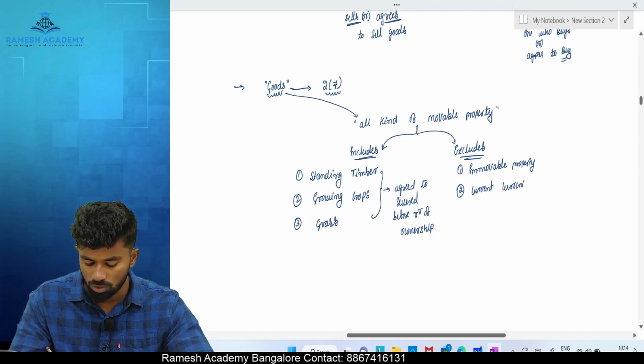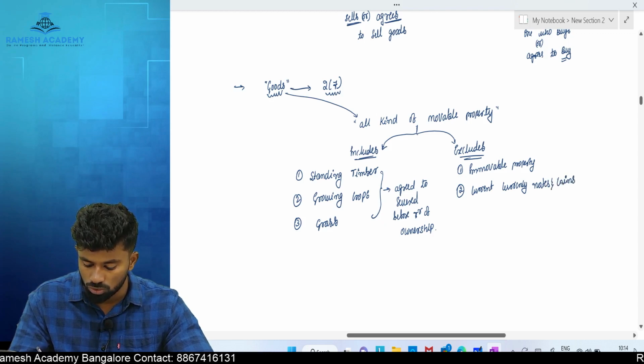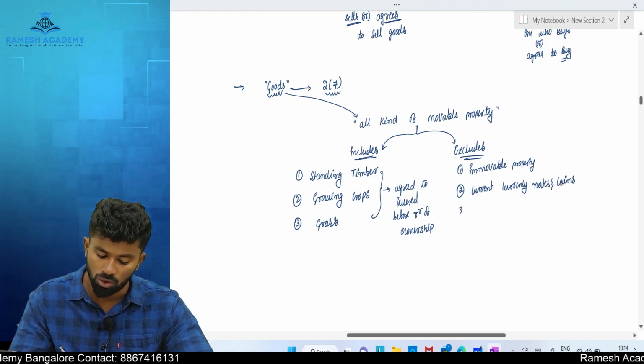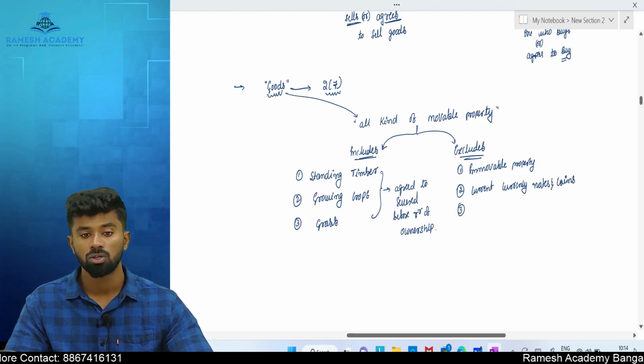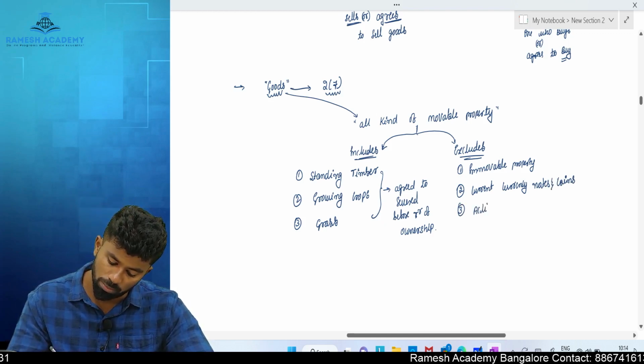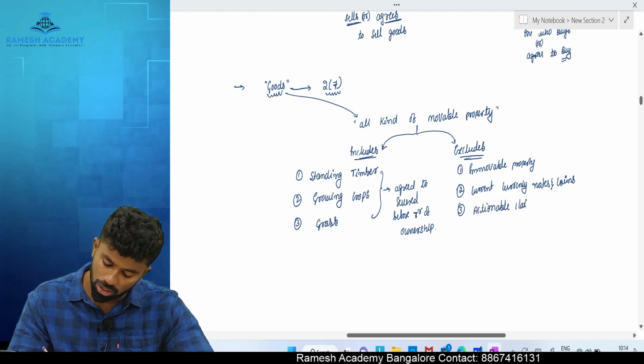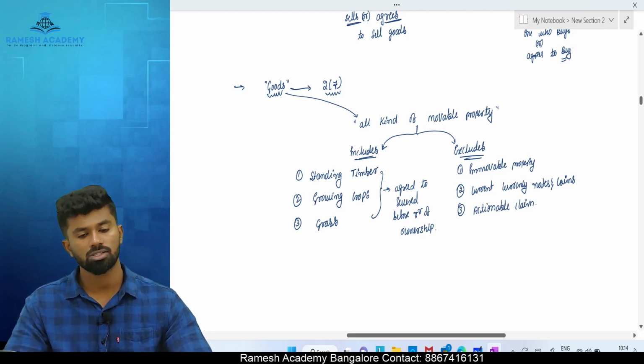The currency notes and coins which are in circulation are also not considered as goods. And the last one it does not include is actionable claim. Most important one. Actionable claim is also not considered as goods.